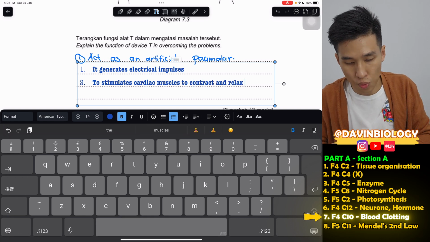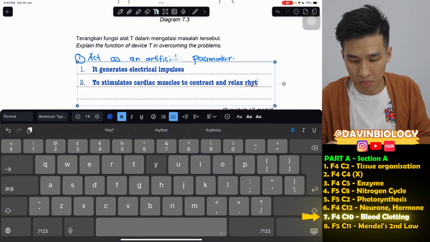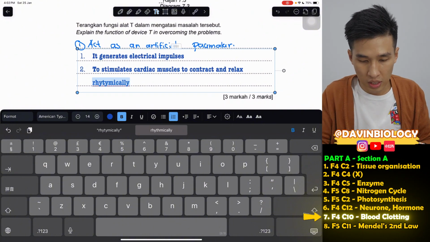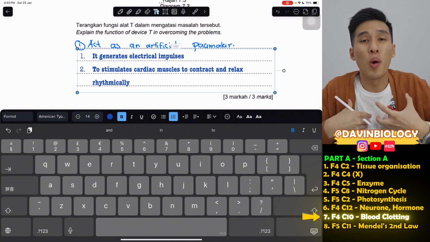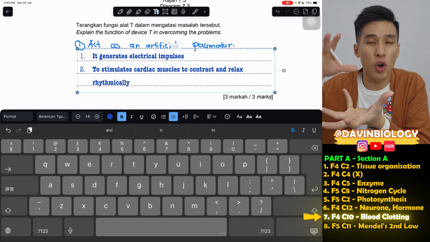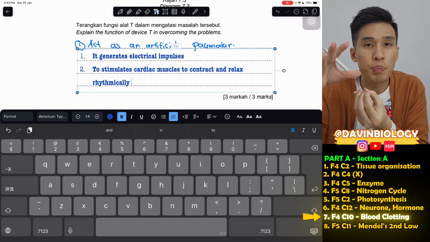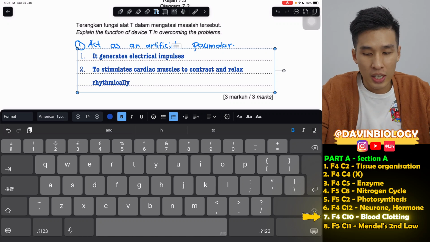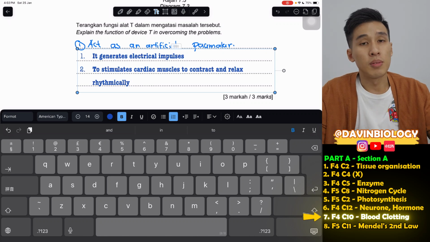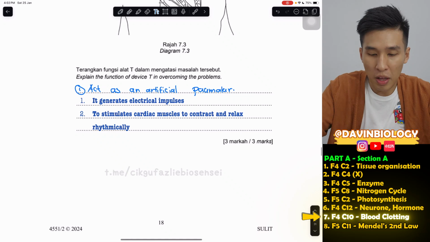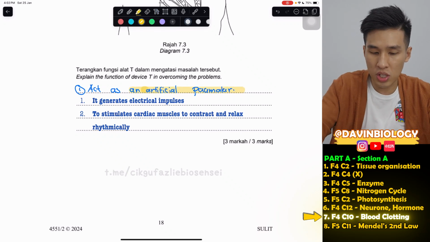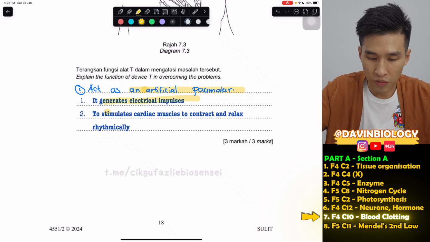Okay, you can add this word called rhythmically. So like how a normal SA node works, it stimulates your heart to pump in a certain rhythm, doop, doop, doop, doop, doop, like that. That's it. Mention what it is: an artificial pacemaker, generates electric impulse, just like the SA node, to stimulate the contraction of your cardiac muscles.